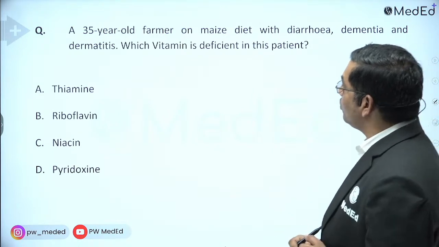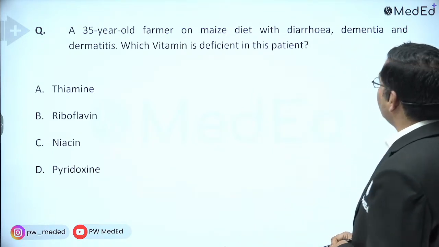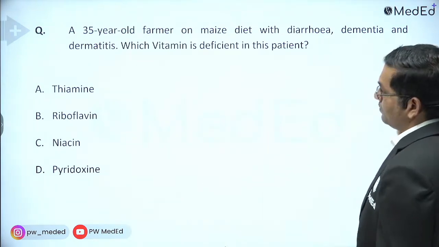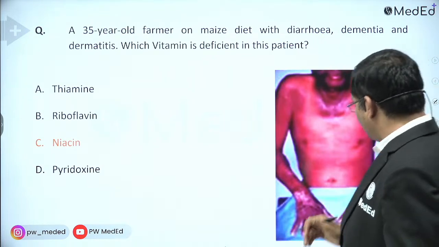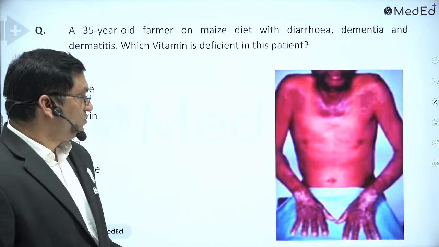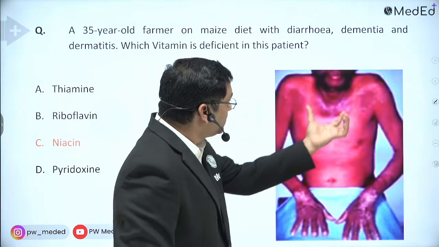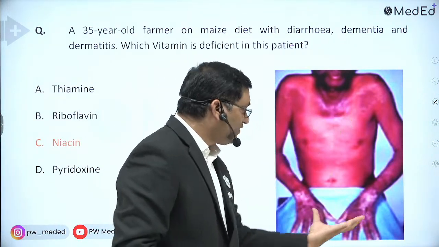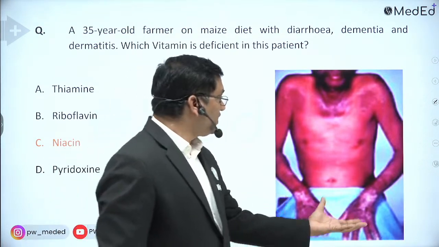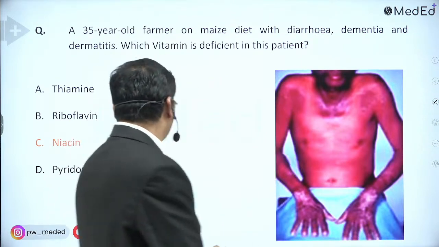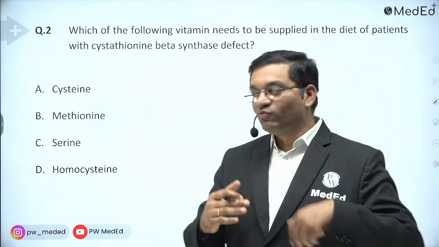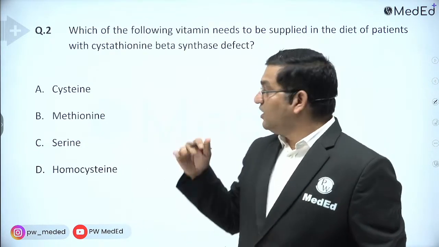A 35-year-old farmer on a maize diet with diarrhea, dementia and dermatitis, which vitamin is deficient? The answer is niacin. See the diagram. Here is the Casal's necklace, and the hand shows the gloved appearance. So it is dermatitis involving the sun exposed part of the body. The answer is niacin. Now we will move to another question.